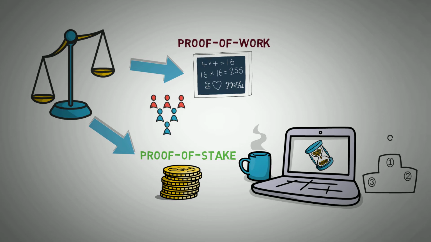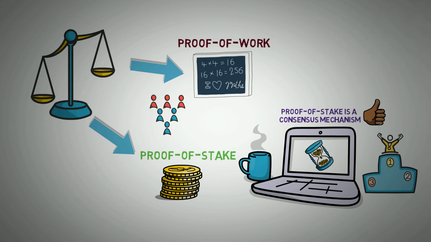The computer or the node that is finally chosen is known as the validator, and the token reward is the blockchain network's native currency that powers it. As complex as that may seem, it's quite simple to understand. Proof of stake is a consensus mechanism. It needs a validator to validate crypto transactions and create the new blocks on the blockchain. In doing this, they earn the blockchain's native crypto as rewards.